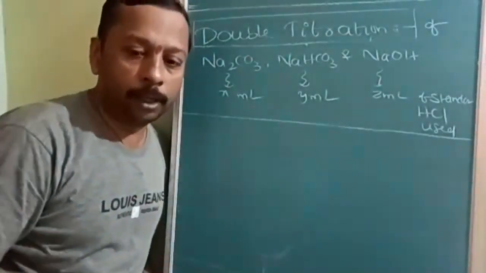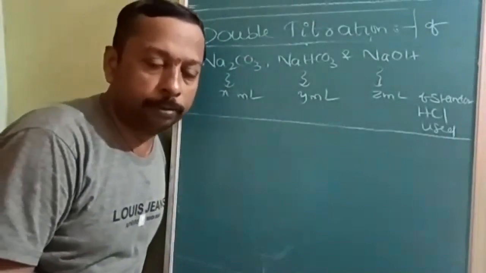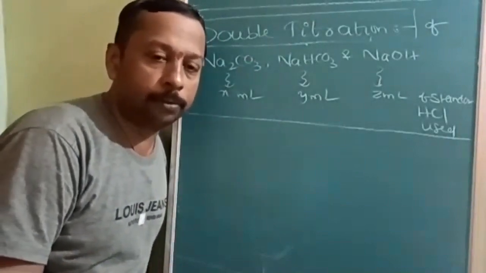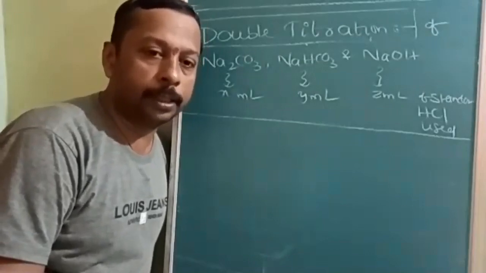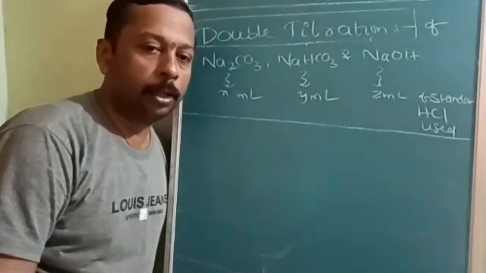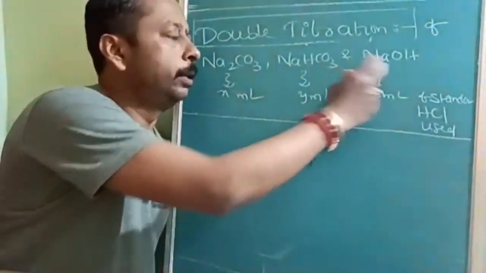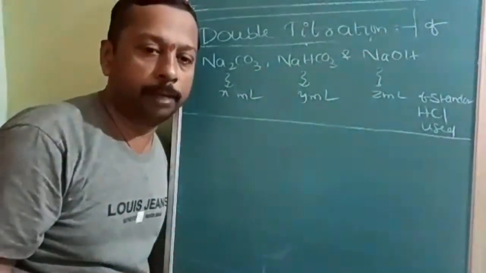Okay. Now, what is double titration? We are going to find out the concentration of two things, a mixture. That's why it is called a double titration. Either the mixture will be these two or the mixture will be these two. That combination I will tell you.